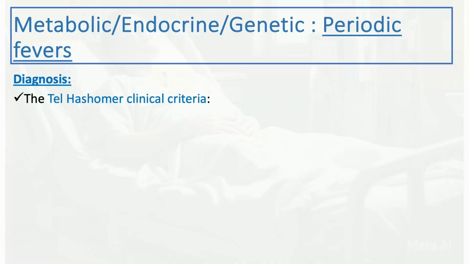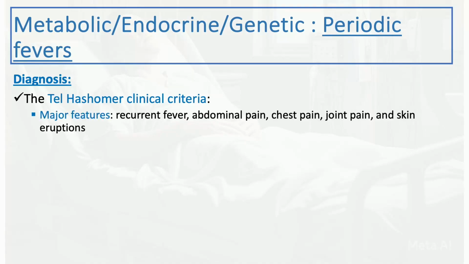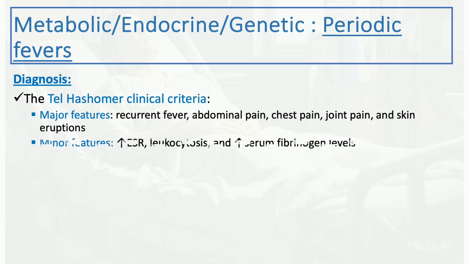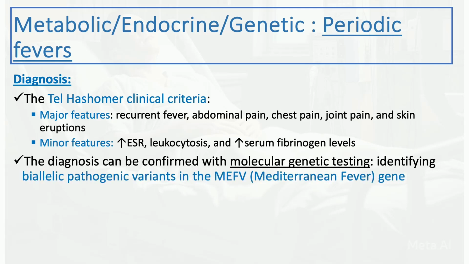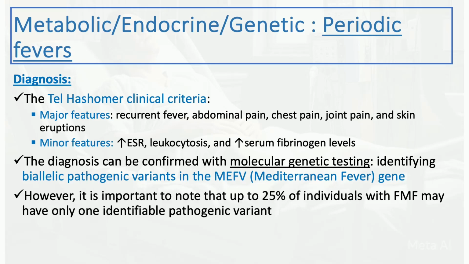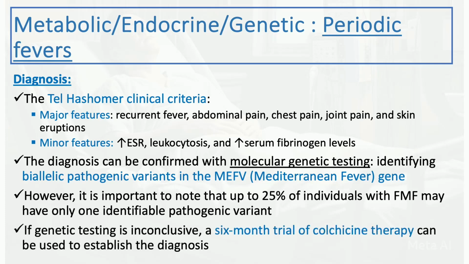There are different criteria. One of them is the clinical criteria. The major features include recurrent fever, abdominal pain, because these are the most common features, chest pain, joint pain, and skin eruptions. Minor criteria are not specific, including elevated ESR, leukocytosis, and serum fibrinogen levels. And the diagnosis can be confirmed with molecular genetic testing, trying to identify biallelic pathogenic variants in the Mediterranean fever gene. But it's important to know that about 25% of individuals with familial Mediterranean fever may have only one identifiable pathogenic variant, not two of them.